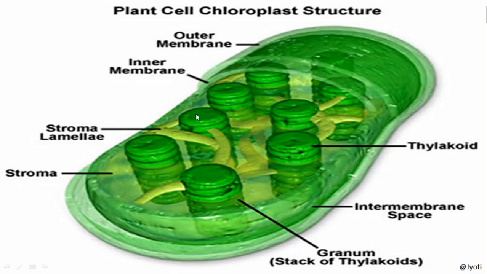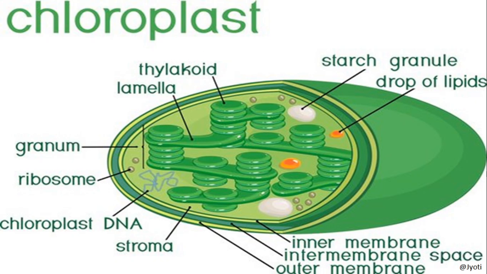Then the matrix part is called stroma, and the grana are connected to each other with the help of stroma lamella, which are shown here. It is stroma lamella, and then this is the outer membrane and inner membrane. So this is the structure of chloroplast. And besides that, in the stroma, the DNA is present, ribosomes are present, and RNA is also present.